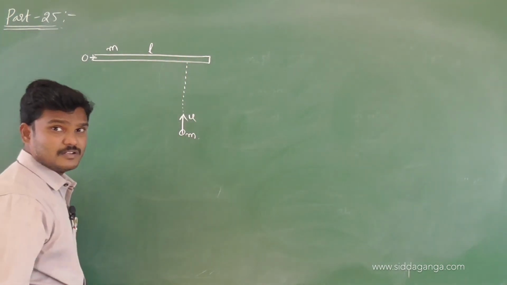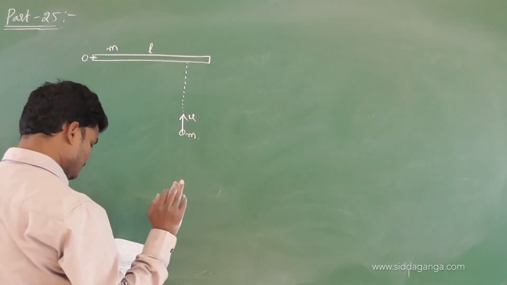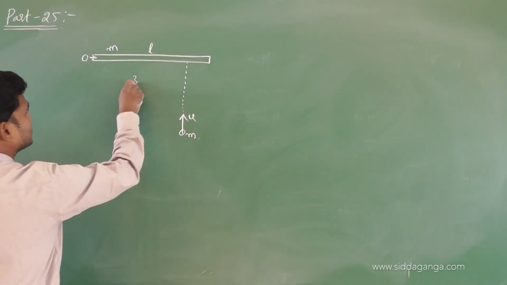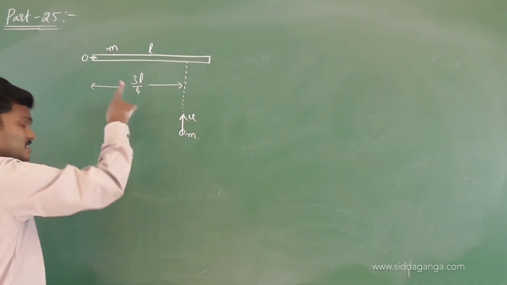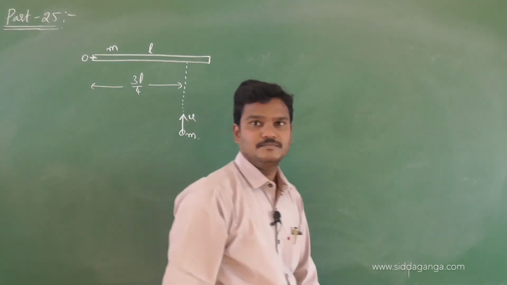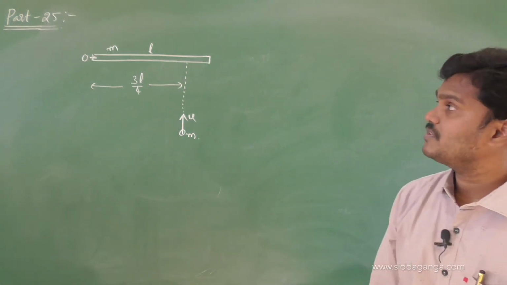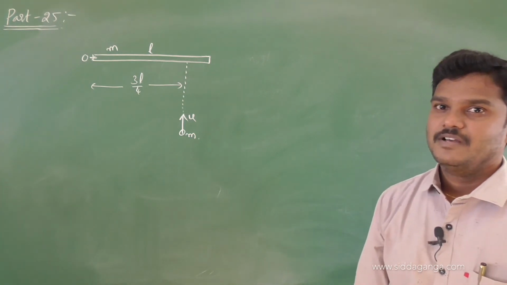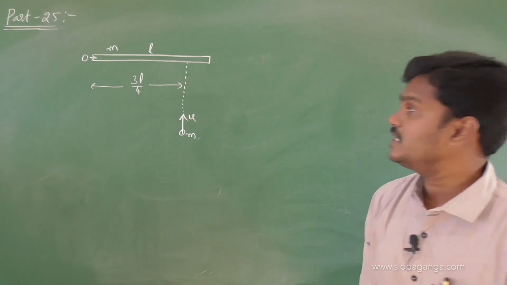I didn't mention the distance, it strikes at 3L by 4 from the hinge, otherwise it is impossible to find. Then after the collision, what is the angular speed of this rod?